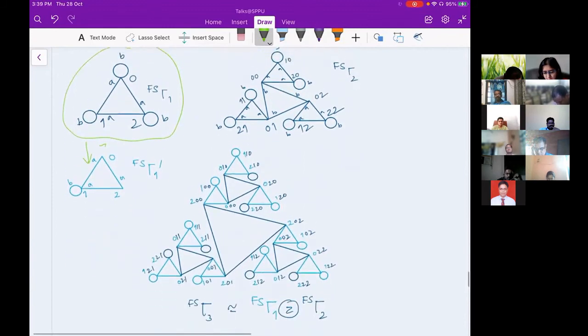And then I did this gamma 1. I think I made a mistake here. This is gamma 2 and this is gamma 1. I'm replacing each vertex of gamma 2 by the tile graph of gamma 1.